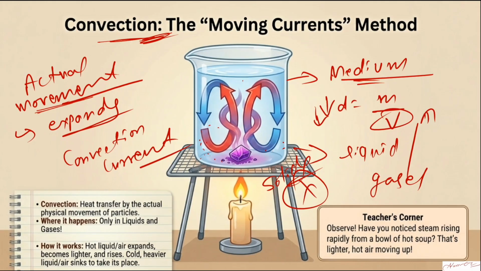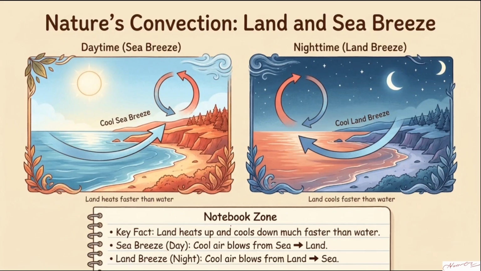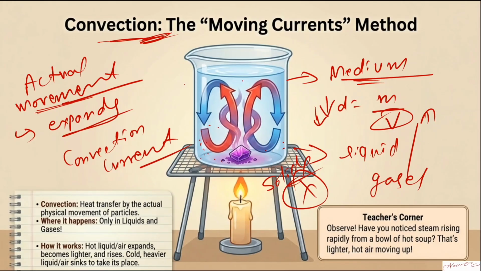One thing I forgot to tell you about convection: it always goes vertically upward. Is it written here somewhere? It must be written. So it always goes vertically upward. The heat, this part getting heated up, goes vertically upward.